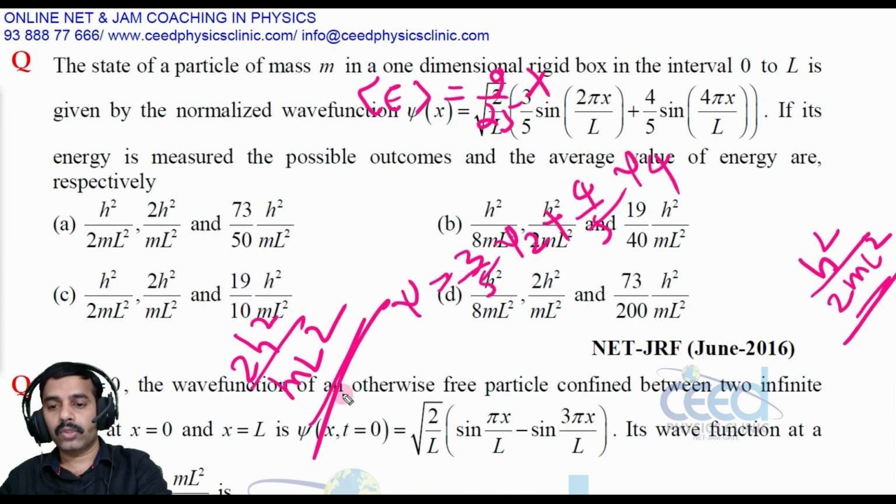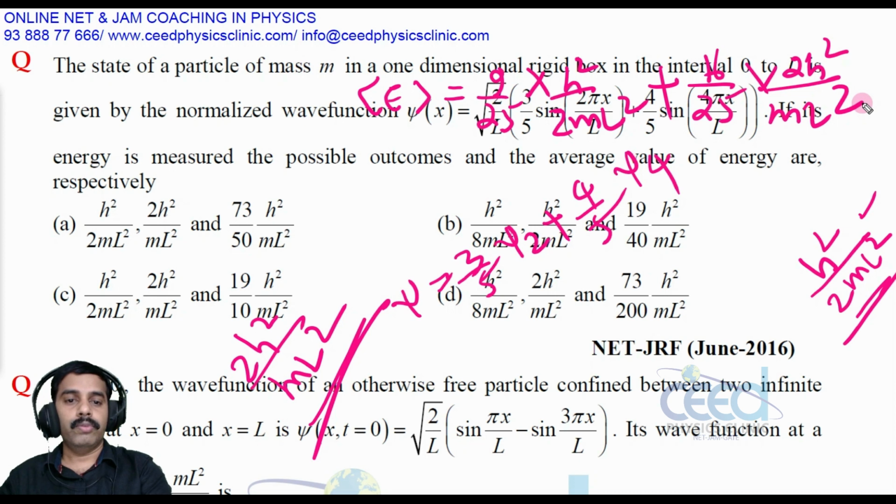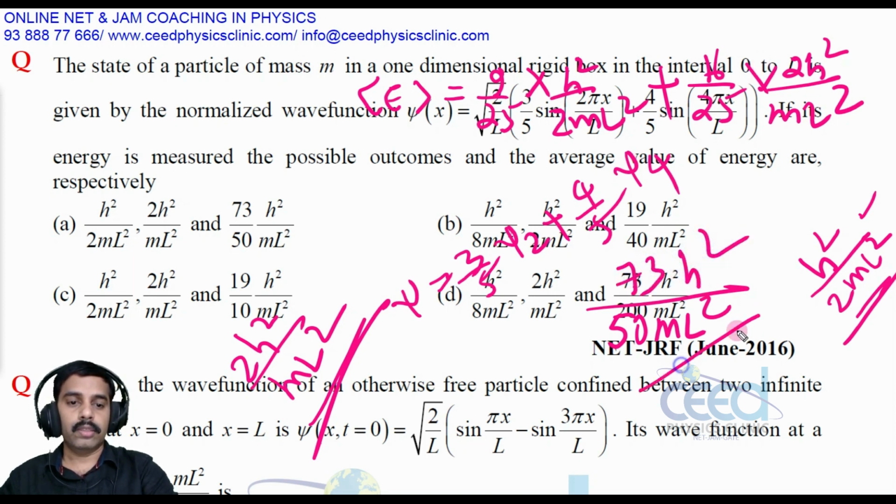Psi 2 we got as h square divided by 2 ml square, right? Plus here the probability is 16 by 25 into here the energy, that is 2h square divided by ml square. Now we may take the common denominator, that is 50 ml square, and here 9h square plus here 32 into 2, that is 64. 64 plus 9, 73, 73 h square, right?